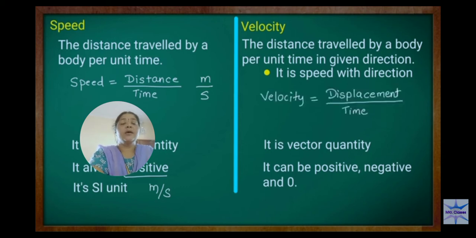You can also write the formula for velocity. Velocity is equal to displacement by time. Distance does not have a direction, displacement has the direction. Velocity is a vector quantity. Why? Because here direction is mentioned.